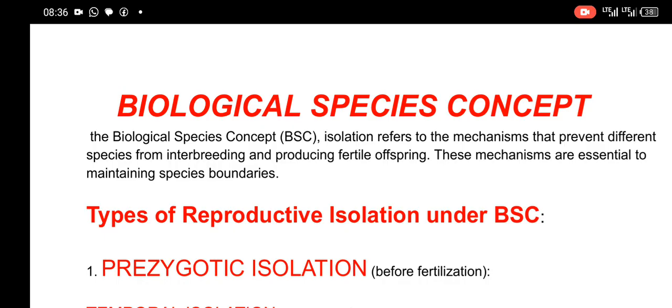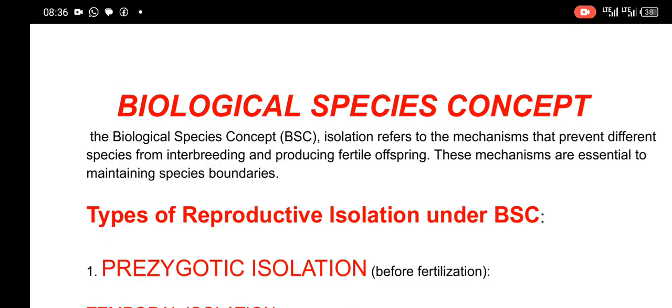Now, we cannot look at the biological species concept without describing what a species is. A species is a group of organisms having similar features and are able to interbreed to give what we call fertile offspring. So now, when we look at this, we are looking at what we call isolation. Isolation simply means mechanisms that prevent organisms of similar features from interbreeding.